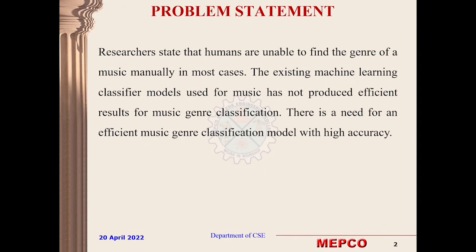And the problem statement is that humans are not able to classify the genres manually, and there are many machine learning classifier models in the existing approach, but it is not efficient enough to produce good results. So we have proposed this model, and it gives output with high accuracy.